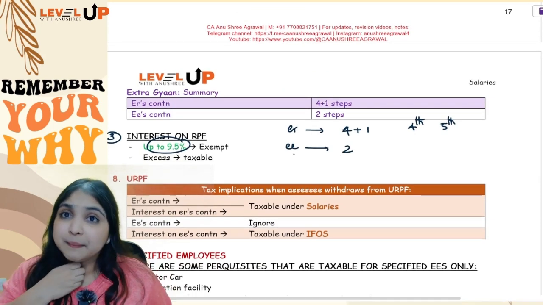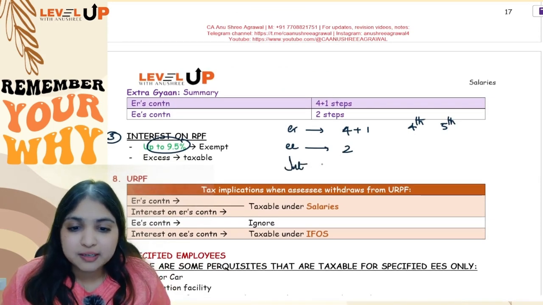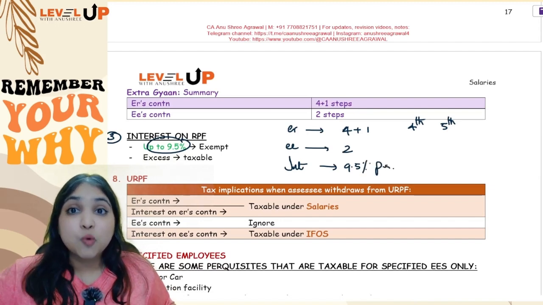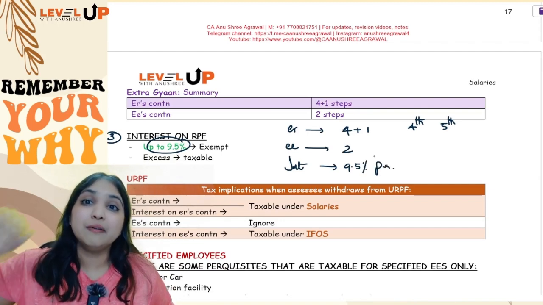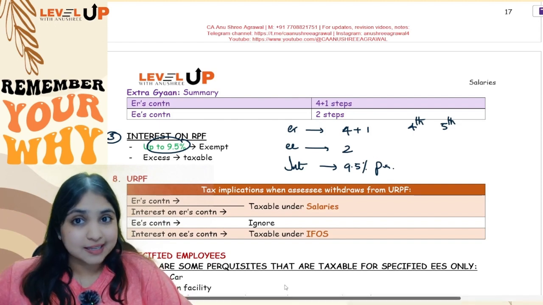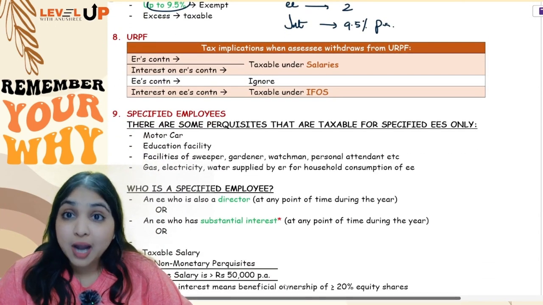Okay. Employee's contribution, two steps. And what about interest? Interest up to 9.5% per annum will be exempt. If the interest is more than 9.5%, whatever is the excess above 9.5%, the excess alone will be taxable under your salaries head. Okay. So this was about your RPF discussion.